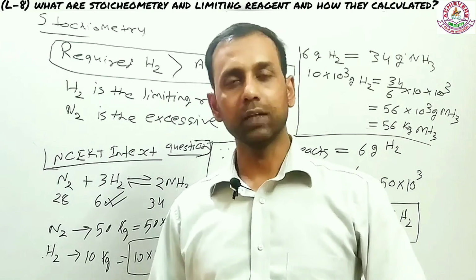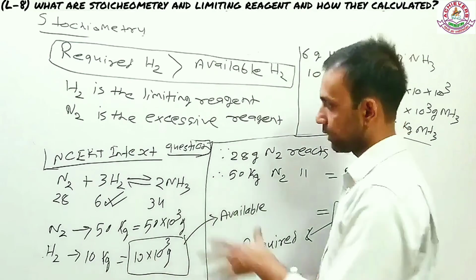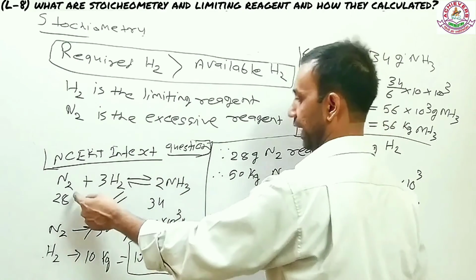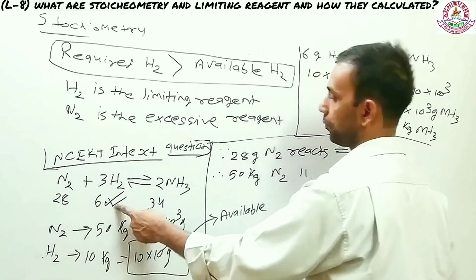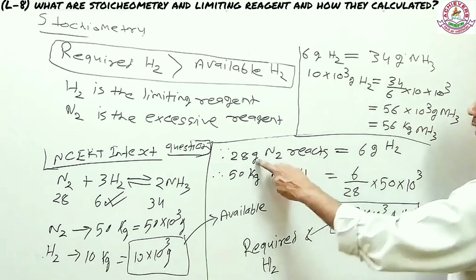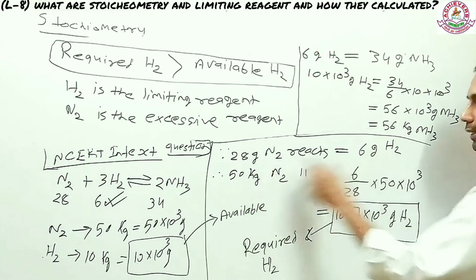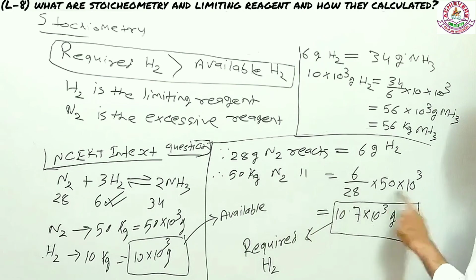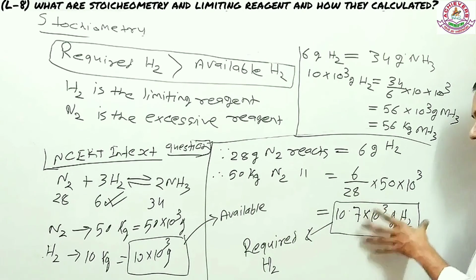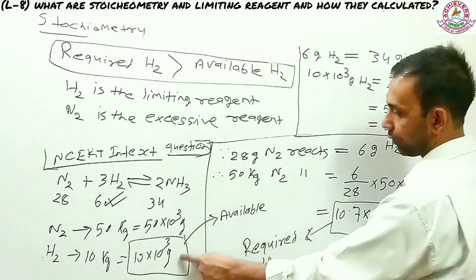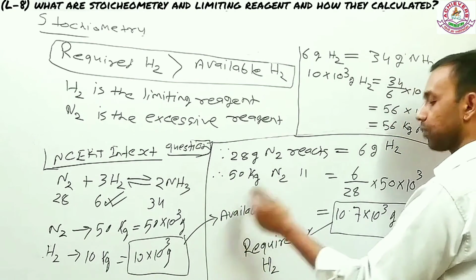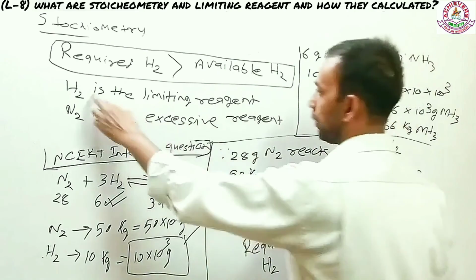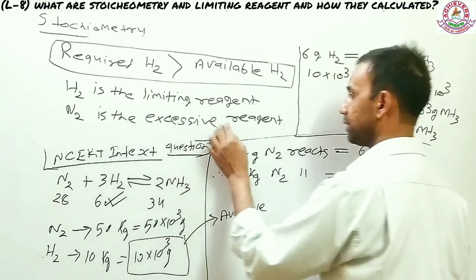But there is a method to calculate. We need to start the calculation based on the balanced chemical equation. So there is a balanced chemical equation. As per the equation, nitrogen 28 gram reacts with 6 gram of hydrogen. So I have mentioned right here, 28 gram nitrogen reacts with 6 gram of hydrogen. Therefore, 50 kg nitrogen or 50 into 10 to the power 3 gram of nitrogen will react with 10.7 into 10 to the power 3 gram of hydrogen. So this is the amount of hydrogen required, but this is the amount of hydrogen available. And available is less than the required, and therefore hydrogen will be the limiting reagent. So I mentioned here hydrogen is the limiting reagent, nitrogen is the excessive reagent.